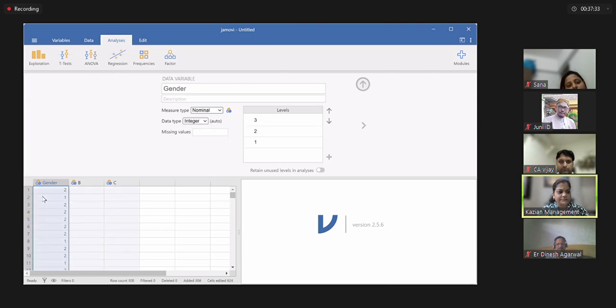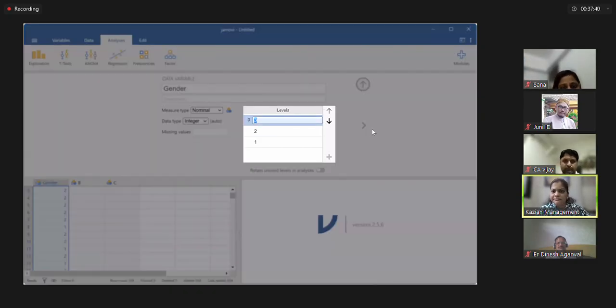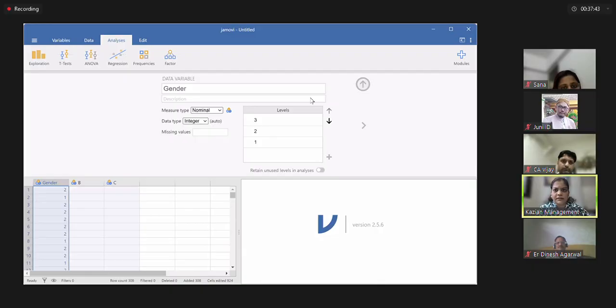For gender. Okay. Can you see the number of codes that I have given automatically came into the levels? Yes. Okay. So wherever you have three, this gives a very handy overview of how many levels or how many codes you have. Okay. This is how we put forward or paste the data in our Jamovi software. Now, here can you see on the analysis tab, you get all the tests.